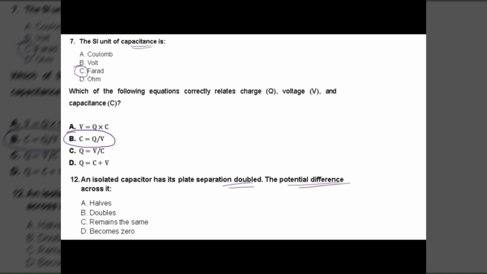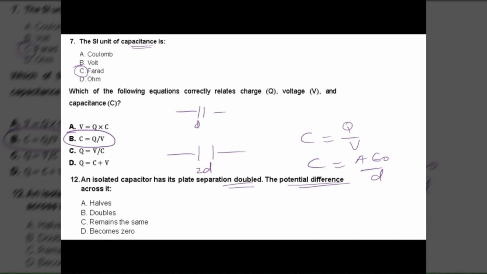Look, the equation is C equals Q over V. You said there is another equation, C equals A epsilon naught over D. So here you change the plate distance: it was D first, now you change the distance to 2D. What will happen to the potential difference? Sir, half. No, it's not related. D and voltage are not related. Why? Can you explain, please?